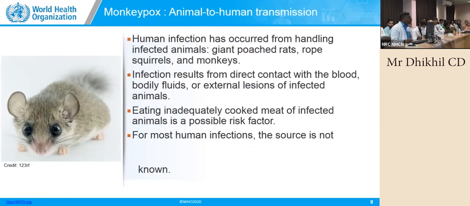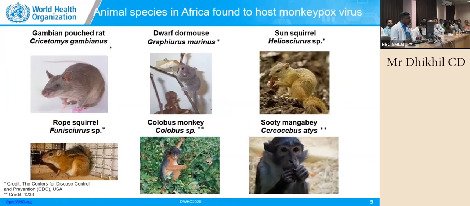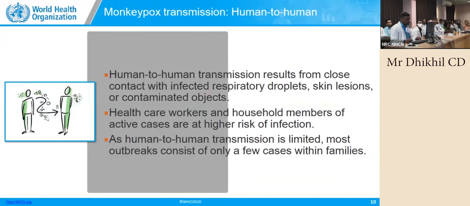This is one of the animals you will all know about. This can be caused by giant pouched rats and rope squirrels. I will show you the picture in the coming slides. Infection results from direct contact with the blood, body fluids, or external lesions of an infected person. Eating inadequately cooked meat of infected animals is a possible risk factor, and in most cases, the source is unknown. You can relate to this picture, right? Many animals you would have seen. These can all harbor the virus.